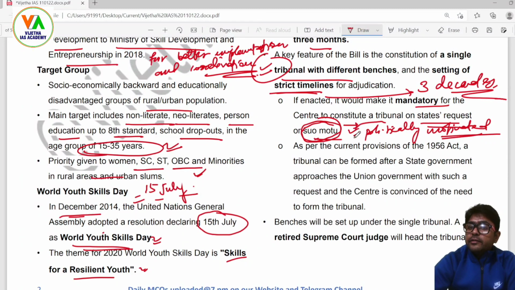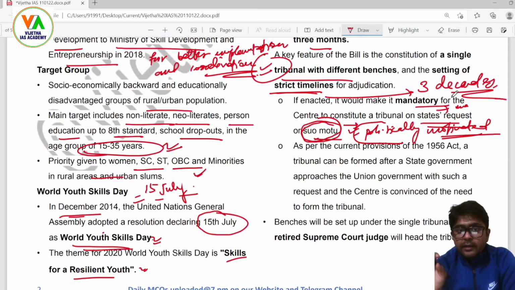Politically motivated. On a state's request, there is also a loophole: if one state has the same government as the one ruling at the center, and the other or adjacent one is in the opposition, here also politically motivated actions can be taken up. So here,